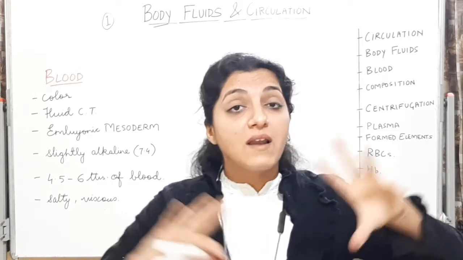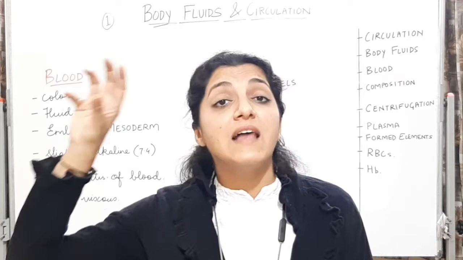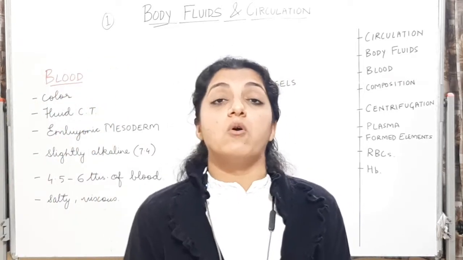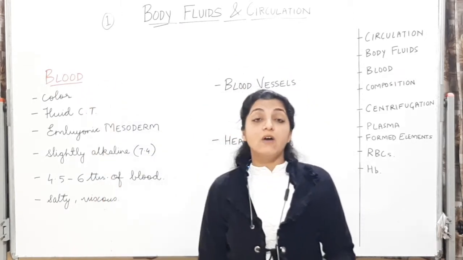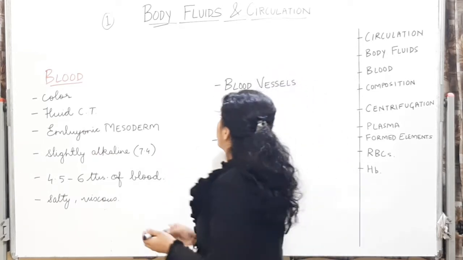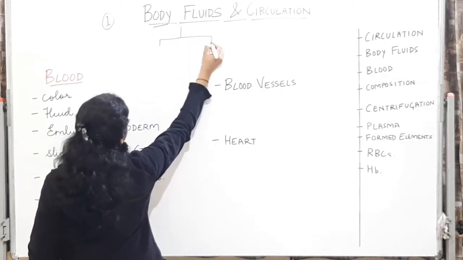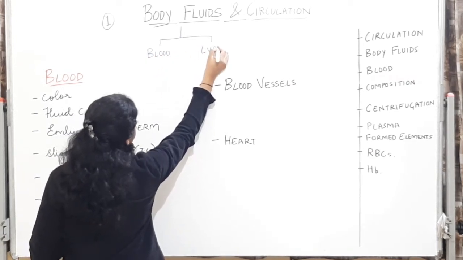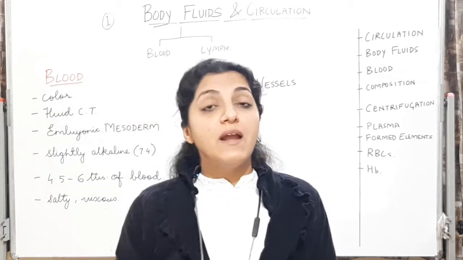हमने जो connective tissue का classification किया था in structural organization of animals, in that we have seen that one type of connective tissue is a fluid connective tissue which is circulating in the body. So blood is that fluid connective tissue. Mainly body fluids will be made up of blood and lymph. Body fluids को अगर मैं classify करूँ, I will be classifying it into blood and lymph. These are the two major body fluids which are circulating in the body.